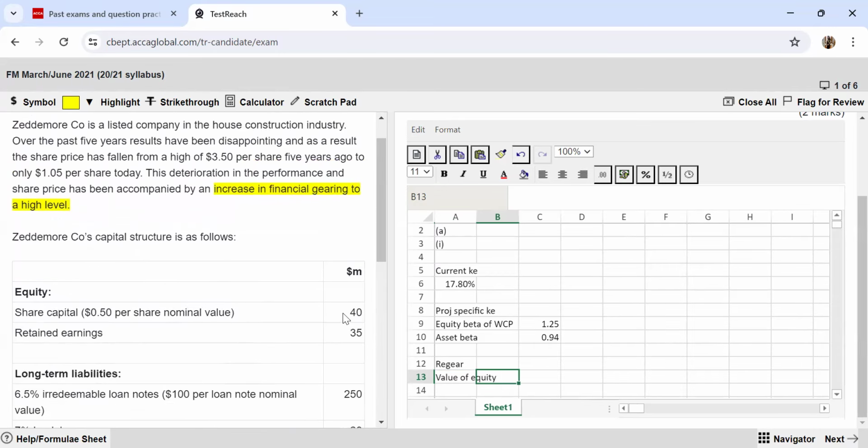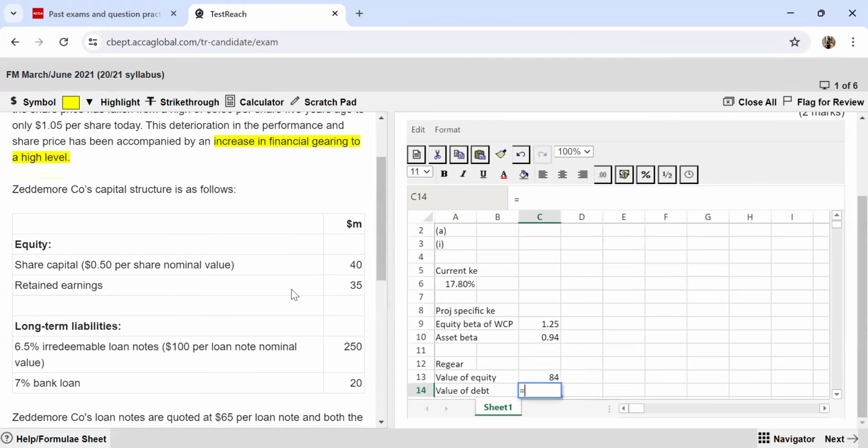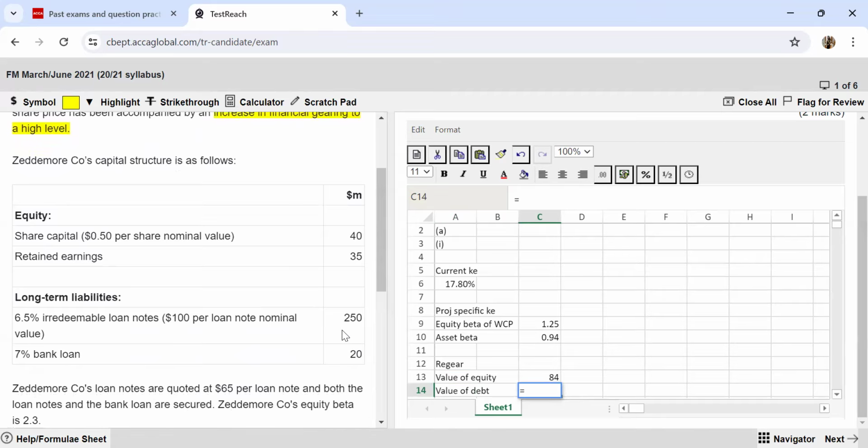We have $40 million worth of capital, and one share is 0.5 worth in nominal value. So to find out the number of shares, I'm going to take 40 divided by 0.5, and then I multiply the number of shares with the share price today. So the share price today is already given as 1.05. So this is the value. 84 million is the value of my equity today. And then if I find out the value of debt, the value of debt is nothing but, let me first find out the number of loan notes. So it is 250 million.